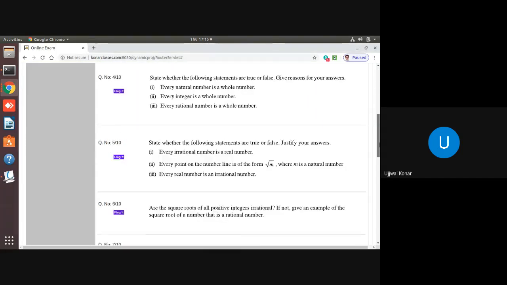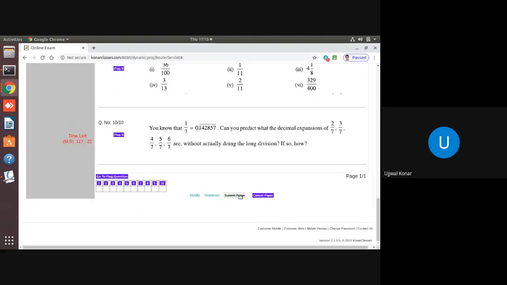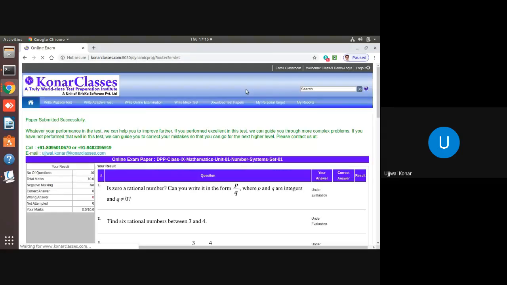After that, do not stop there. After that, you need to submit paper. Okay, you need to click on submit paper. If you click on submit paper, you will get a pop-up window. You see, are you sure to submit now? You click OK, and then your paper is submitted.